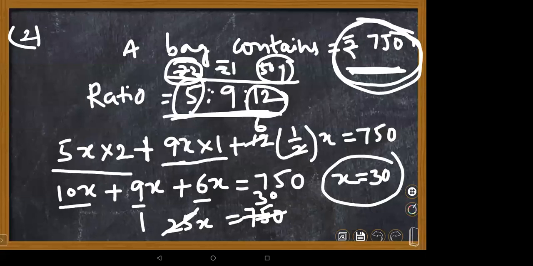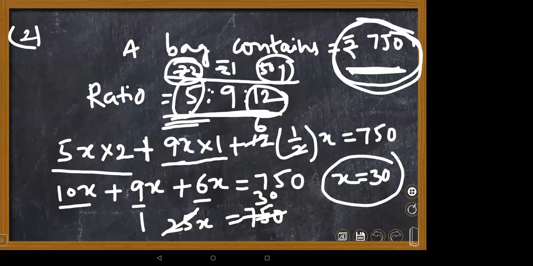How many coins of 2 rupees? 5x. 5 threes are 15, so 150 coins of 2 rupees. Whereas 1 rupee coins, 9 into 30. 9 threes are 27, so 270 coins. So it is 270 coins as well as 270 rupees too. Why? Because it is 1 rupee.